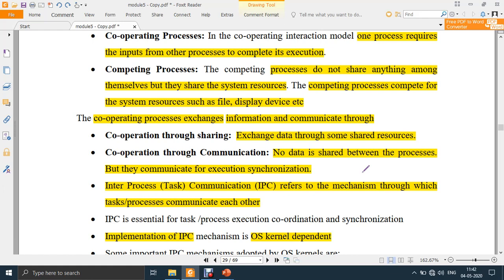So how will process 2 come to know? Process 1 will send a signal. Okay, it is not any data, but it will send just a signal to process 2 saying that, yeah, I have completed the use of the display. It is free now. You can use it. Okay, so they are only signals, not any data. So that is what is cooperation through communication. So no data is shared.